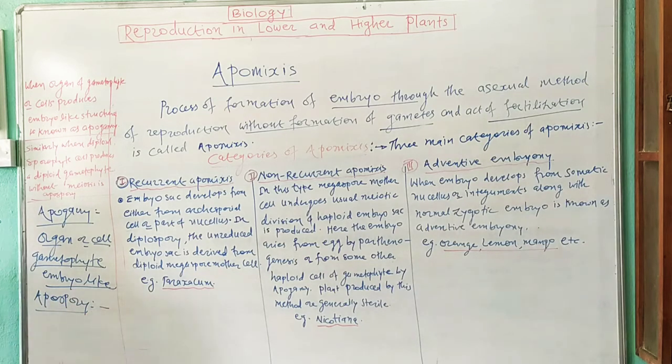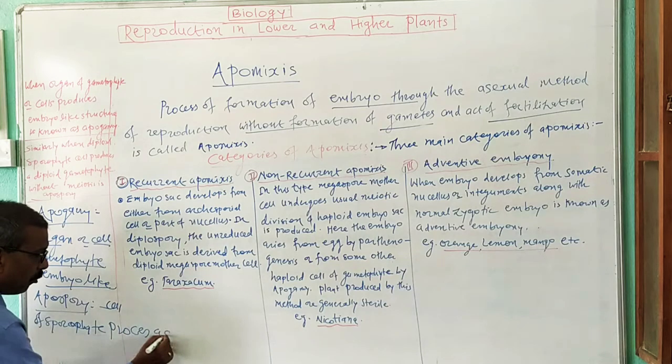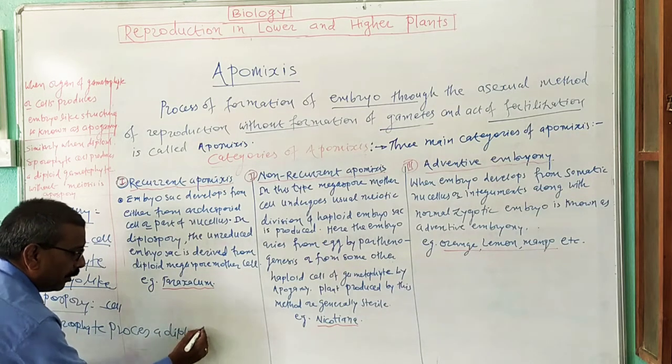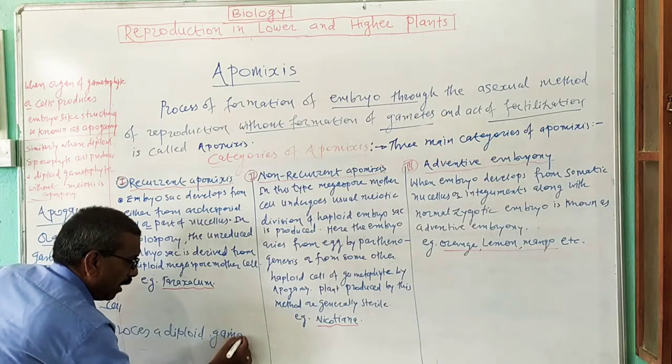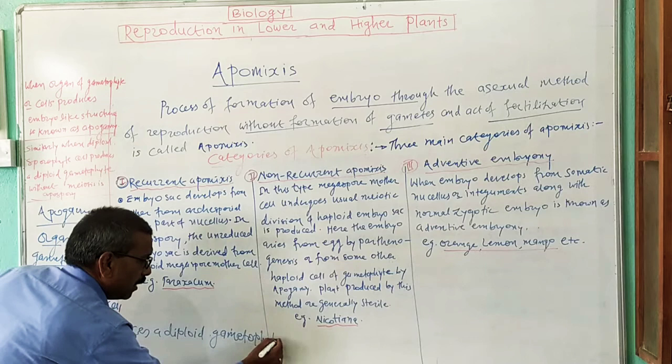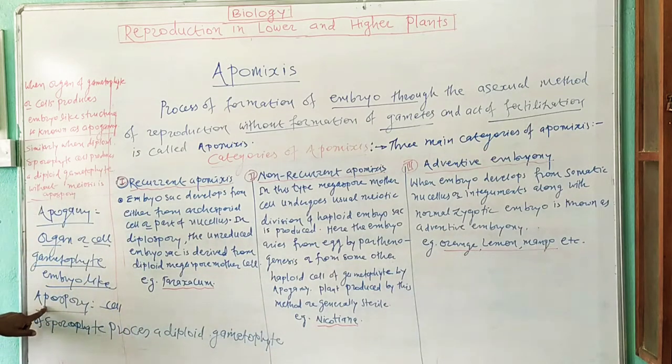Now apospory: when diploid cells of sporophyte produce a diploid gametophyte. Not embryo, diploid gametophyte. That one is known as apospory.